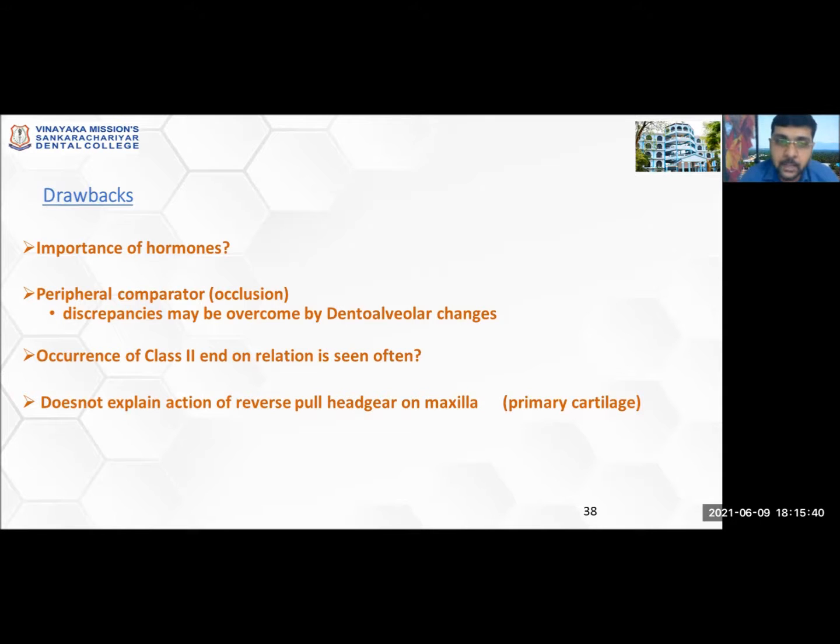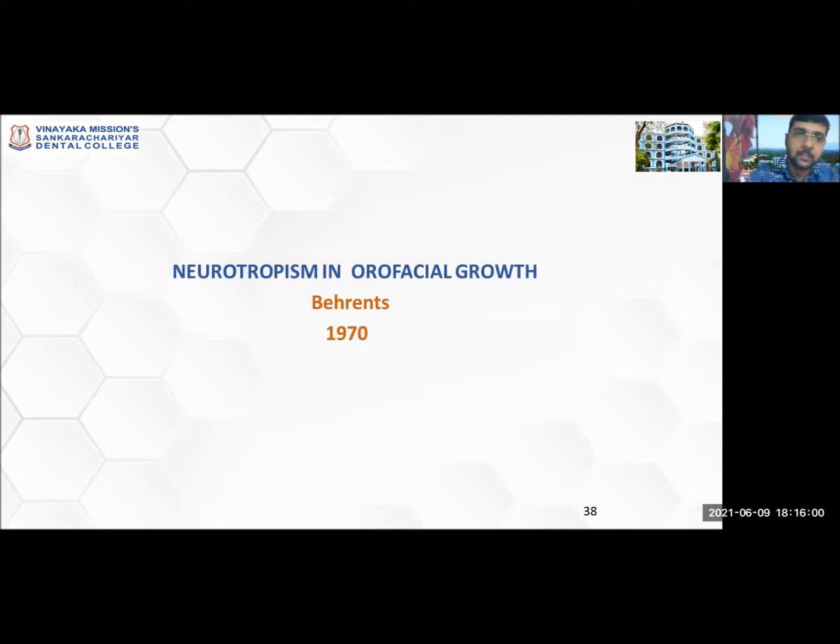Then the occurrence of class 2 end-on relation is most often seen. Why this situation, if our body has its own control mechanism or its own method of correcting the problem? How does a class 2 end-on relation come about there? It would have come in front and made it into a class 1 occlusion. Also, the theory was not capable of explaining the action of reverse headgear on the maxilla. So all these were the drawbacks.